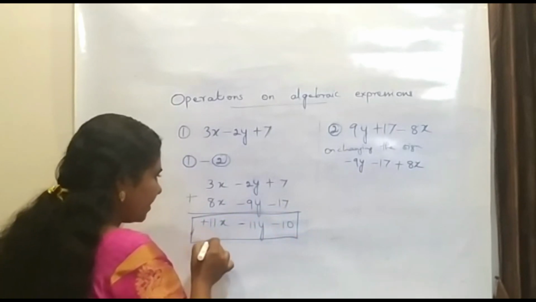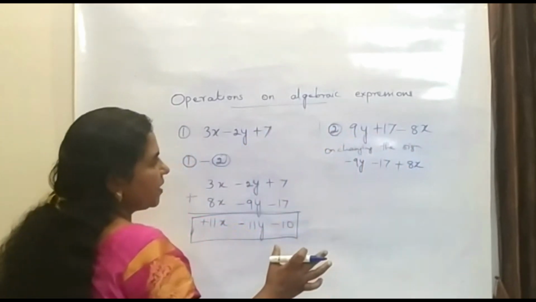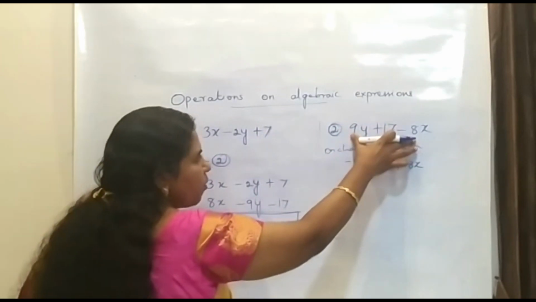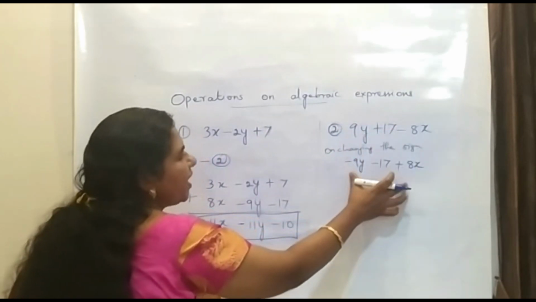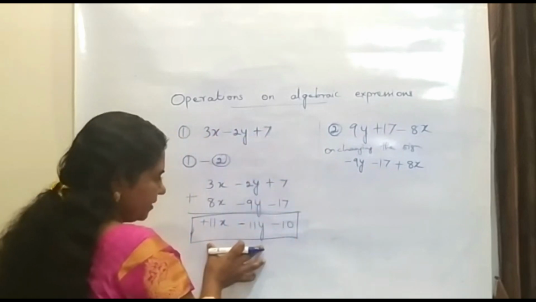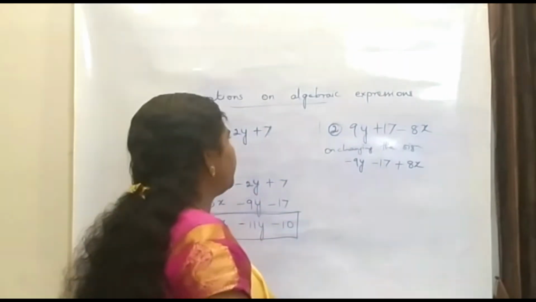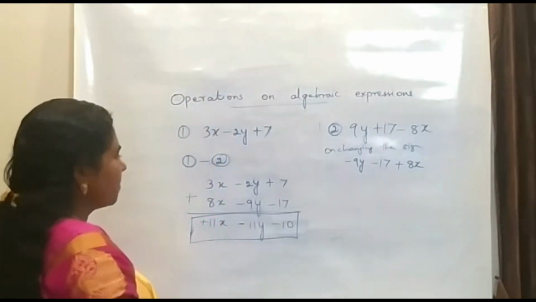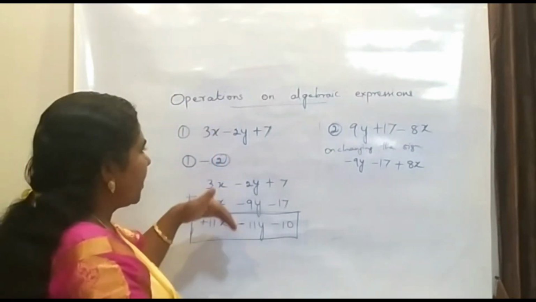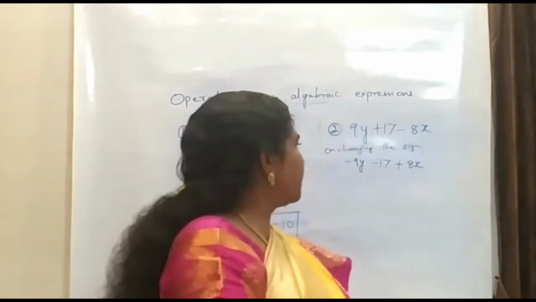Actually, this is the answer for this minus this. What we have done is, we have changed the sign of this whole expression and then we have added that with this. The result is this. So now this is the difference between both the expressions. In this way, we can subtract two compound expressions.